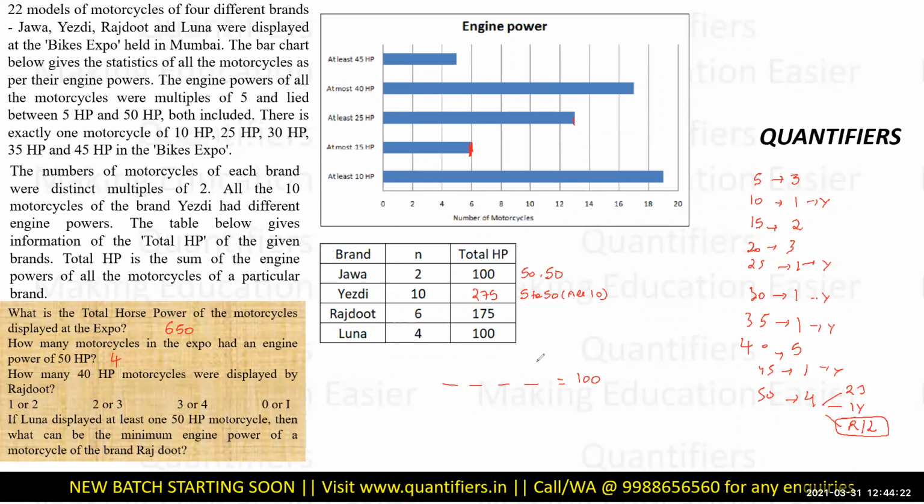So now I am working upon Luna right now. Let me give it a 50 over here. So if I am giving a 50 over here, and I have to allocate 50 from these 3, I cannot give a 45. Can I give a 40? Yes, I can give a 40. 50, 40, and then 10 is allocated 5 and 5. So there is a possibility of 50, 40, 5 and 5.